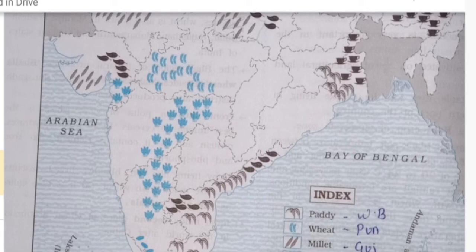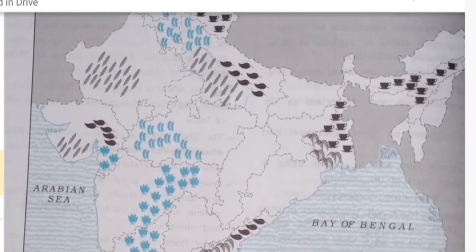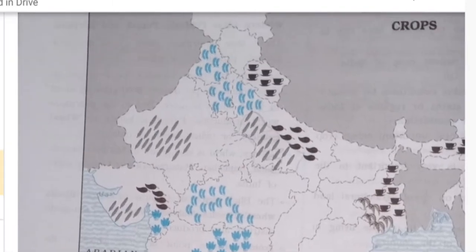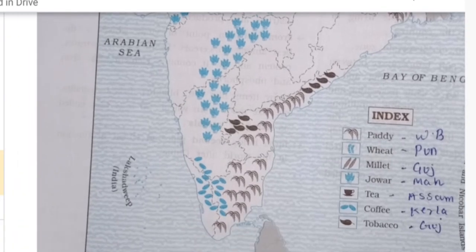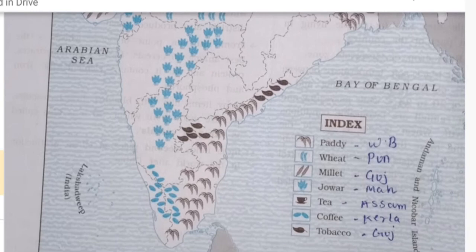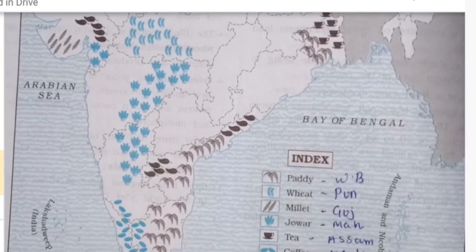In this way you have to show it in the index, very important. You should not draw one symbol, you have to draw many symbols over the region. Like in Andhra Pradesh and Tamil Nadu, which are also major rice producers. If we talk about wheat, it is in North India, very important are Punjab and Haryana. These are the states which produce the most wheat. Next, millet is in Gujarat. See the symbol of millet, and how it is drawn in Gujarat state.